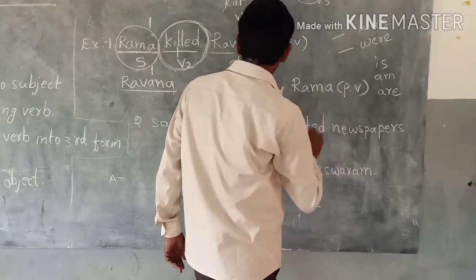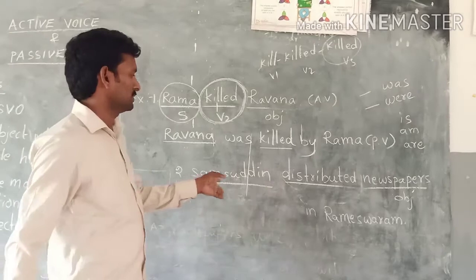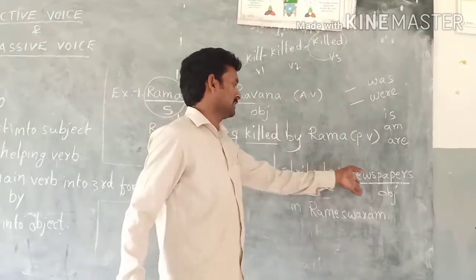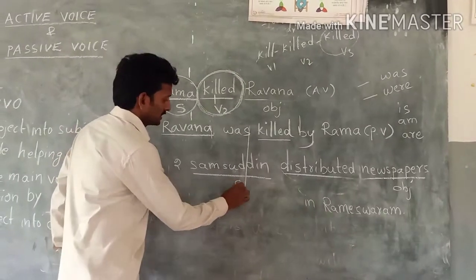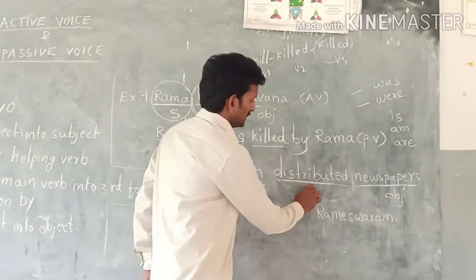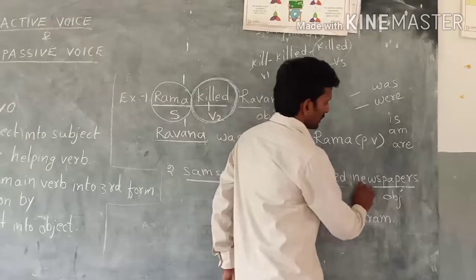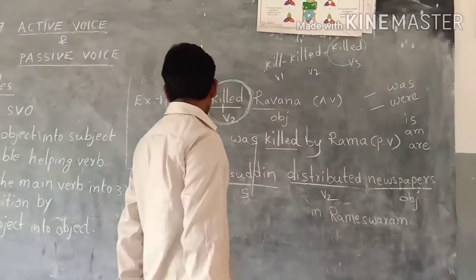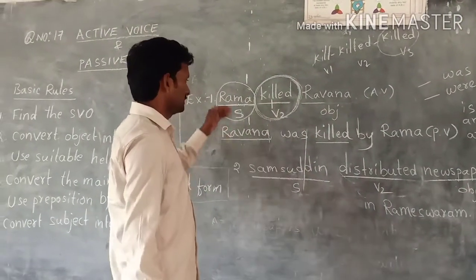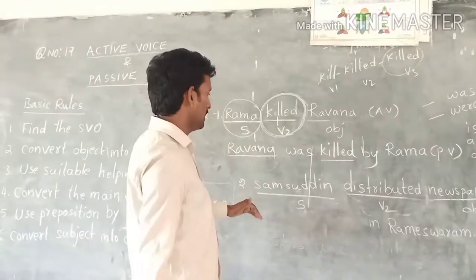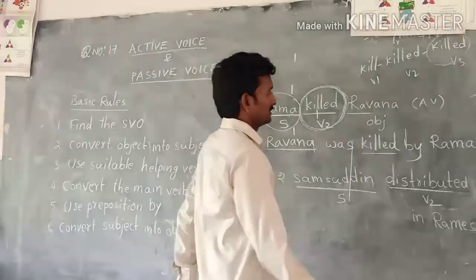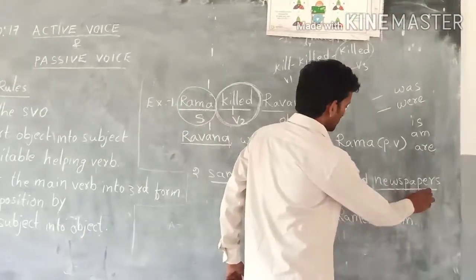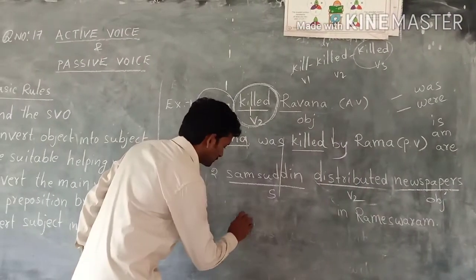It is passive voice. Then second example, Sam Smith distributed newspaper in Rameswaram. So here Sam Smith is the subject, distributed is the verb 2, newspaper is the object. Already I told, when we have to change active voice into passive voice, we have to convert object into a subject. What is the object here? Newspaper is the object. So starting with newspaper.